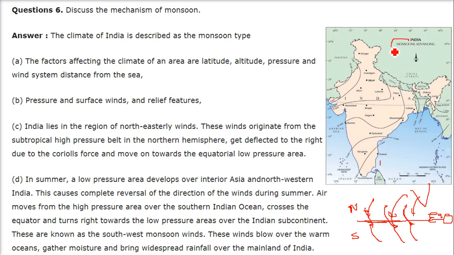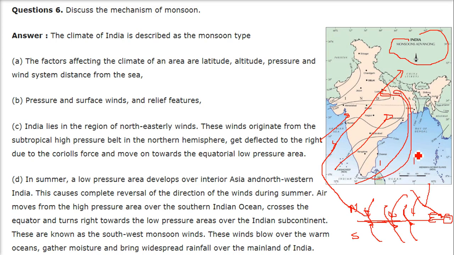So these winds, because of this Deccan Plateau, which is also getting heated at that time, because the sun has changed direction because of the axis of the earth. Now the most heated area is this one. So there is a low pressure area. These winds, which were supposed to go like this, are attracted in order to fill this low pressure area. So this is how they enter, like this. So the climate of India is described as monsoon type.